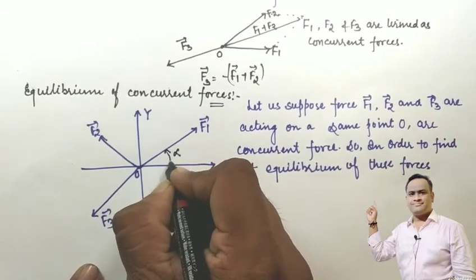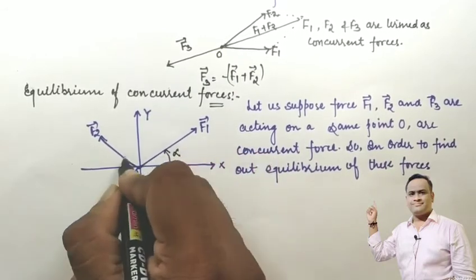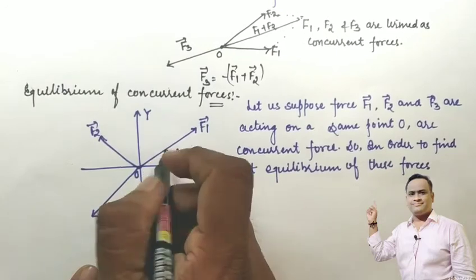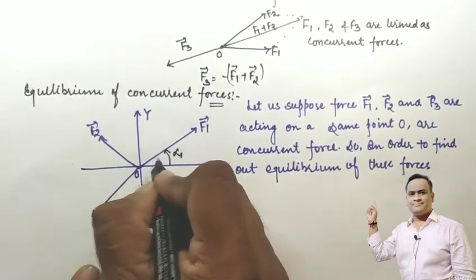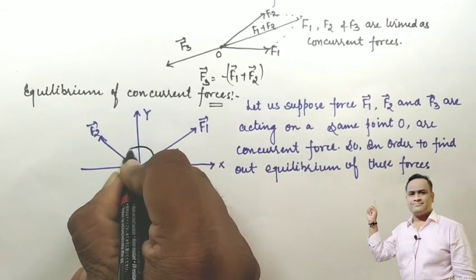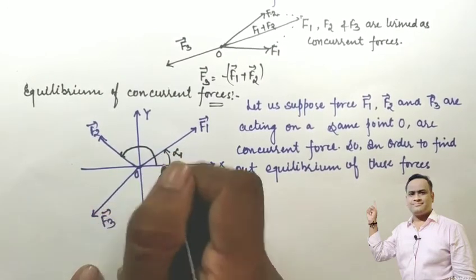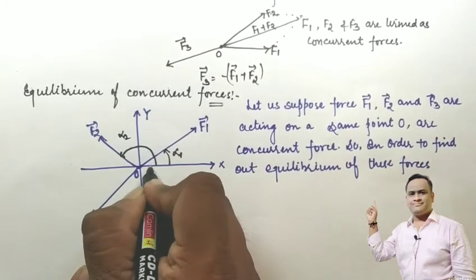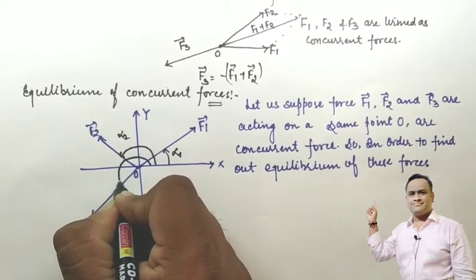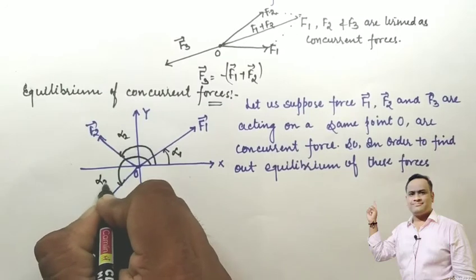Let us suppose this is alpha 1, and force F2 makes an angle with the horizontal x-axis, alpha 2, and the third force makes an angle alpha 3.